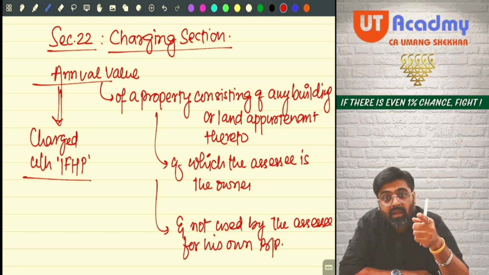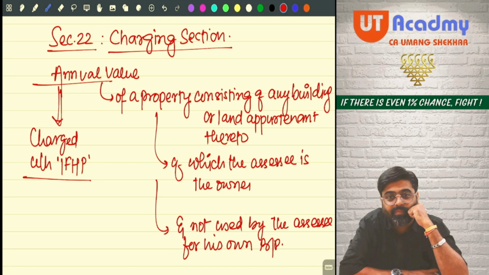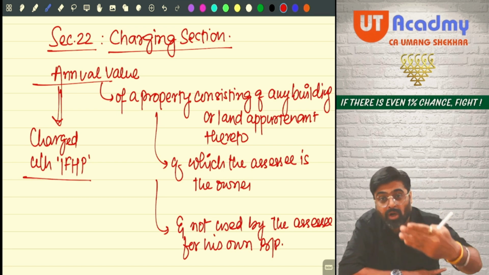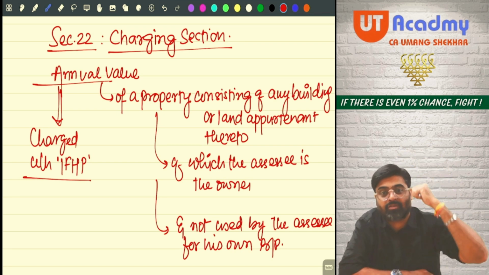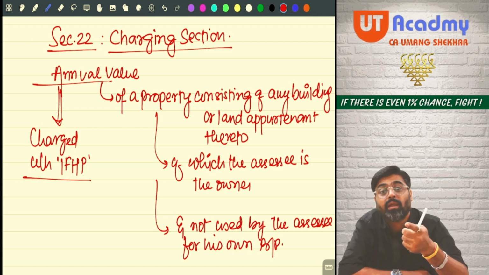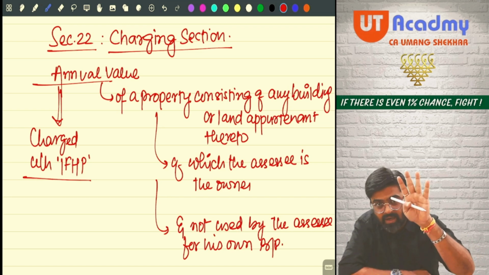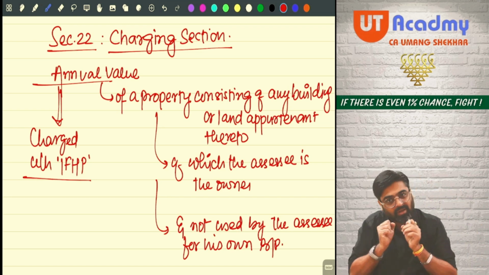And for the building or the land appurtenant thereto, the assessee should be the owner of that property. The assessee should not use that property for his own business or profession. Then whatever properties satisfy all these conditions, bring those properties under this head.